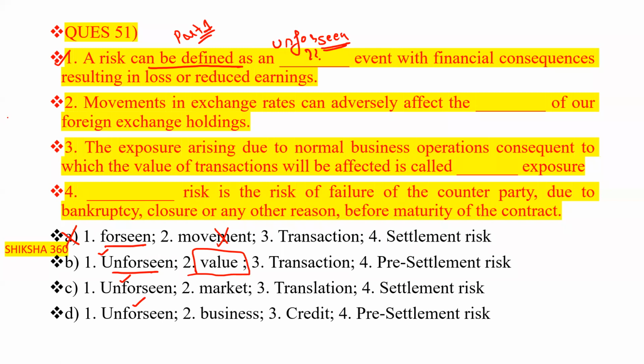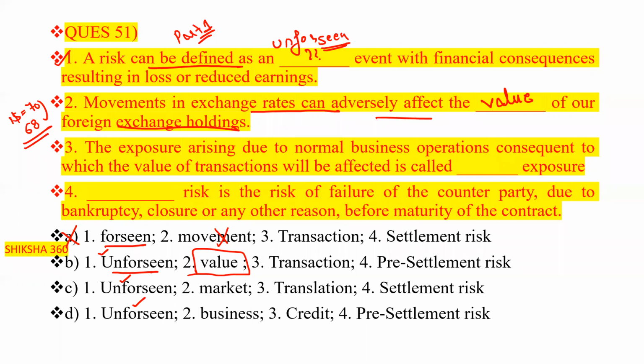Earlier, $1 was 70, now it is 68. So there is a change in the value. Movement in exchange rates can adversely affect the value of our foreign exchange holdings. So option B is the answer here.